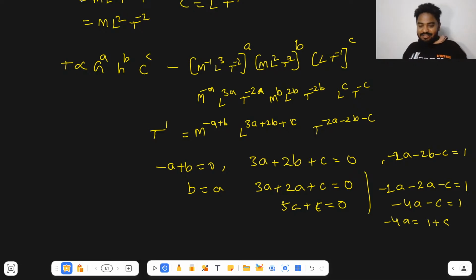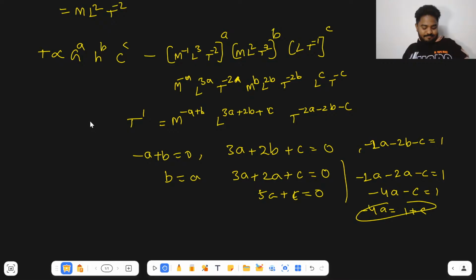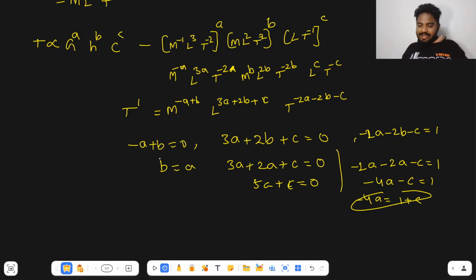We'll have a talk. So from this, what you can do is, or else you can take from this value and substitute. You can say that minus 4a minus 1 is equal to c. Substitute in this.